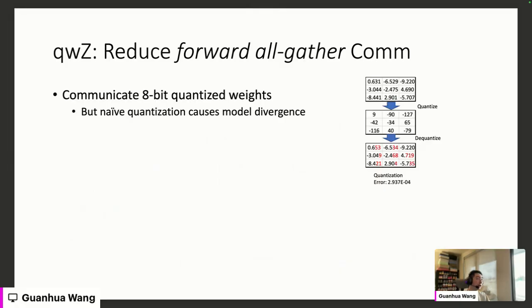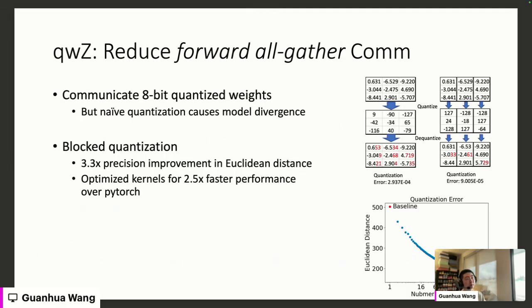As you can see in the right-hand side figure, we do a very simple quantize and dequantize. The data precision of the final value could have a lot of error compared with the value at the very top. Those error values are denoted as red numbers. So instead of doing naive global quantization, we do something called block quantization. Basically, we first chunk the original tensor into smaller chunks, and within each chunk, we do quantization.